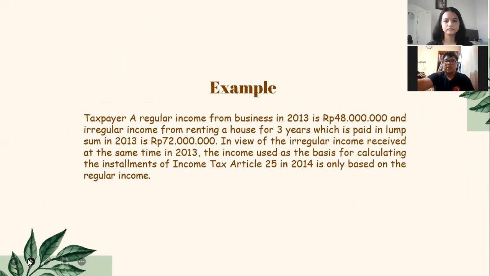Example: a taxpayer's regular income from business in 2013 is 40 million rupiah, and the regular income from renting a house for 3 years, which is paid in a lump sum in 2013, is 72 million rupiah. In addition, there is irregular income received at the same time in 2013. The income used as the basis for calculating the installments of income tax article 25 in 2014 is only based on the regular income.